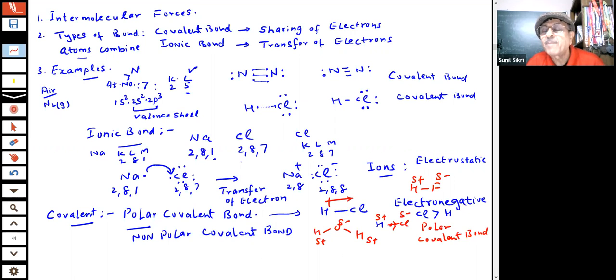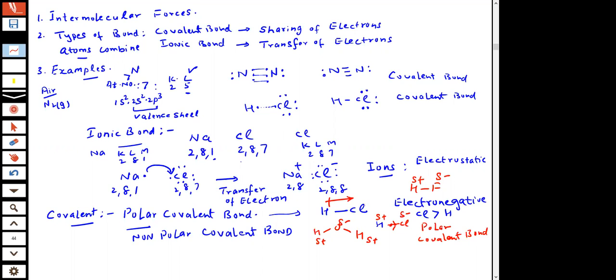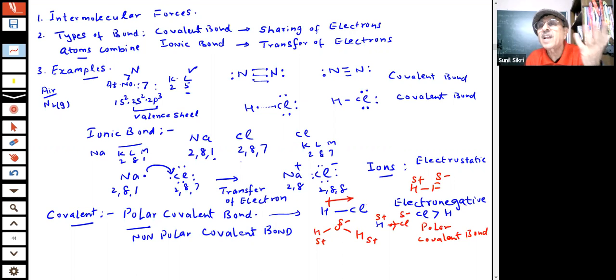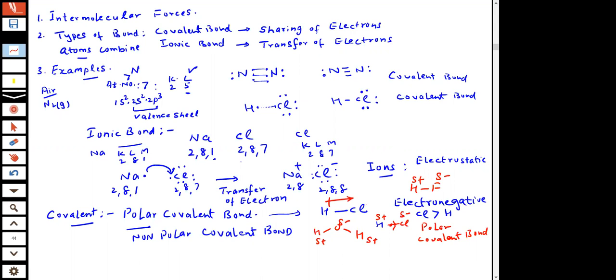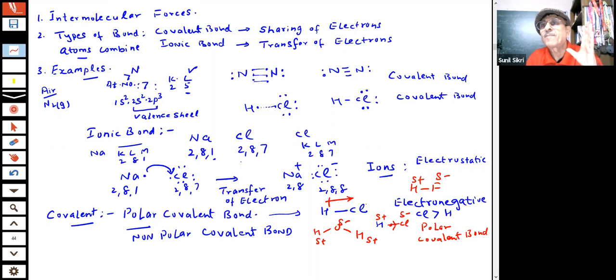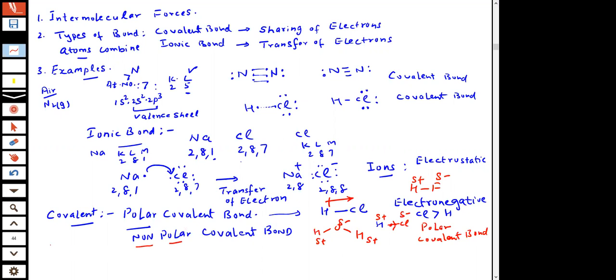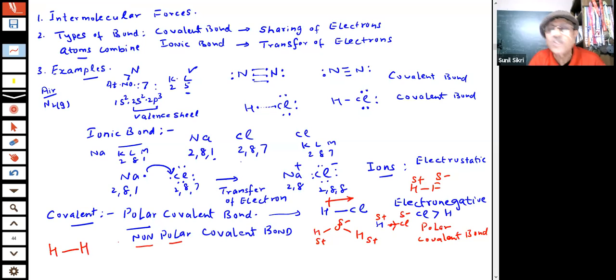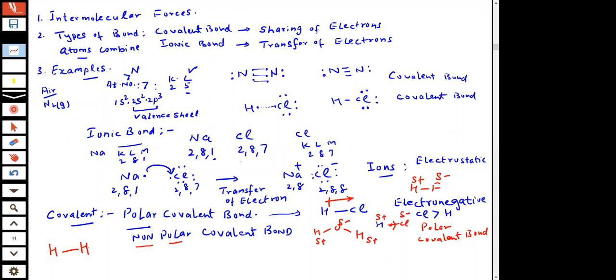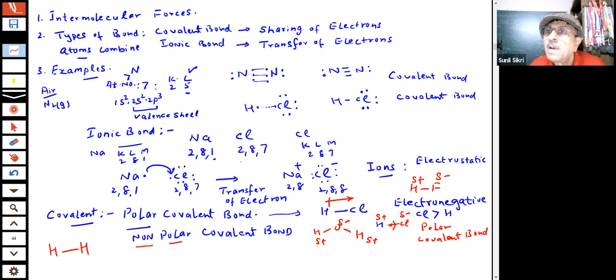This will always happen wherever two atoms have different electronegativity. In other words, whenever I have two different atoms, there will always be a polar bond. Non-polar means what? Non-polar means if I have a bond between hydrogen and hydrogen. In this case, what has happened? Both the atoms are same, students.